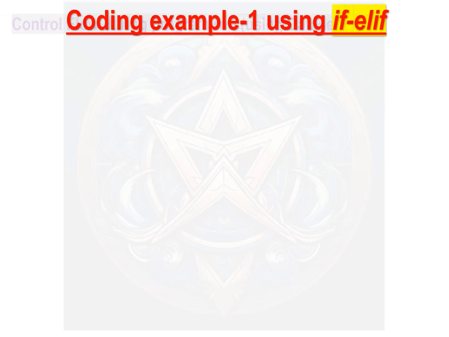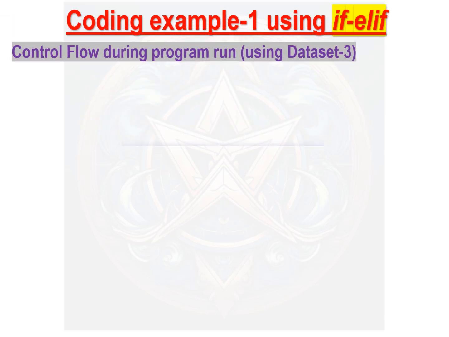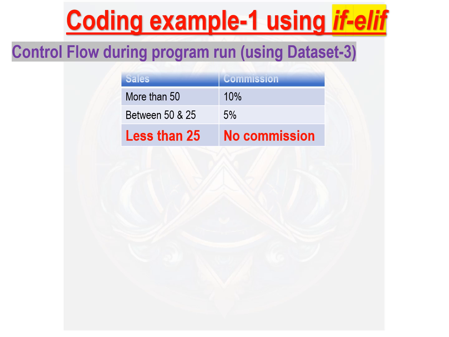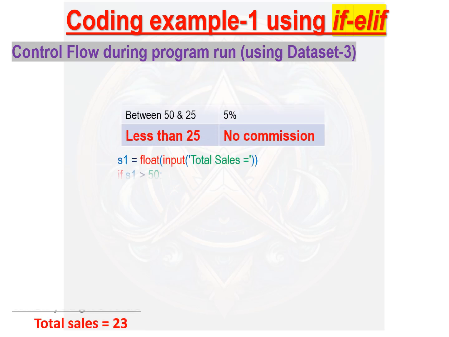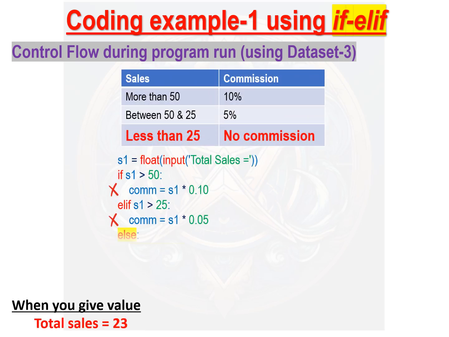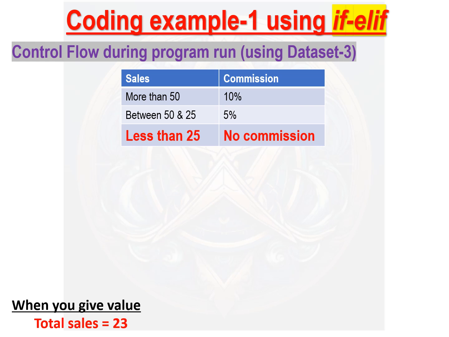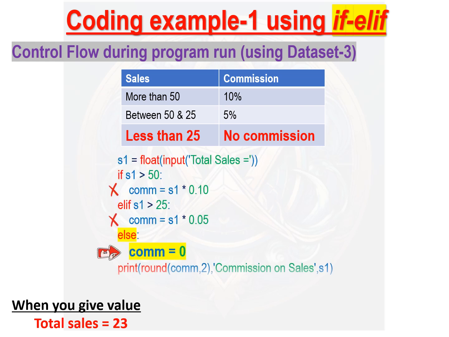Let's take the case using data set 3. When you input total sales equals 23. From the code you can easily check that all the conditions given are false. So, the statement written after else will be executed. Hence, you get the output 0 commission on sales 23.